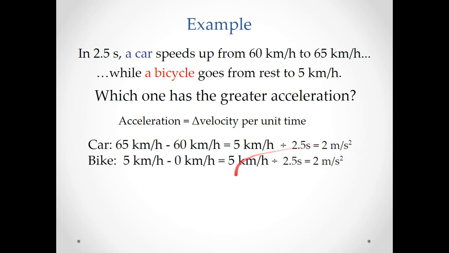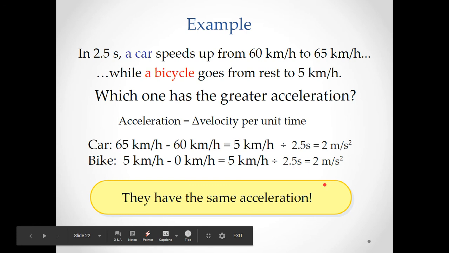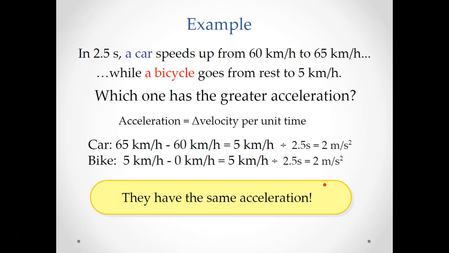So my car and my bike have the same acceleration. So although the car is moving much faster than the bike is, because their change in velocity in that same amount of time is the same, therefore my acceleration also has to be the same, right?